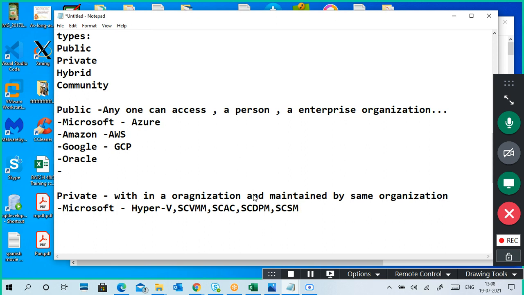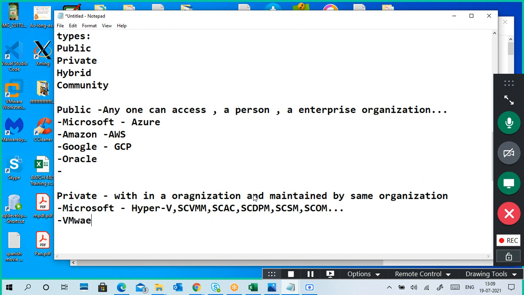The main ones are SCVMM and SCAC. SCDPM is for backup. SCSM is service management. SCOM and SCO are operations management and orchestration. SCCM is also one of them. So using these applications, we can create our own private cloud.